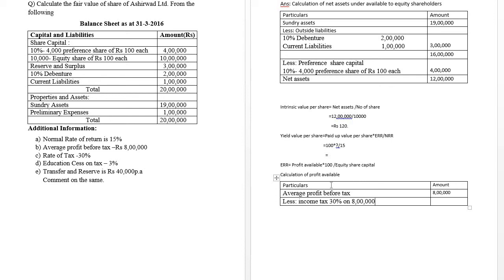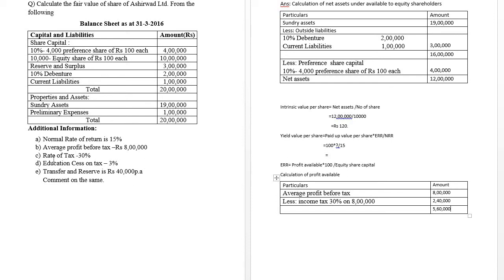Therefore, 30% on 8 lakh is equal to 2,40,000. Therefore, 8 lakh minus 2,40,000 is equal to 5,60,000. 5,60,000 is the amount available. Therefore, the next task is, when we remove the tax, we will get the average profit after tax.